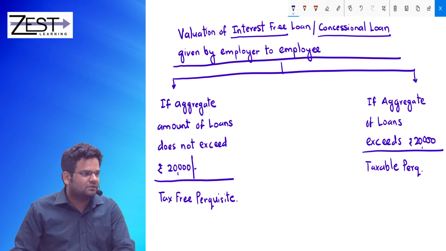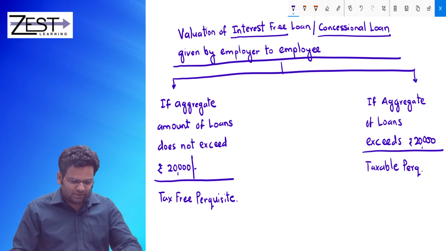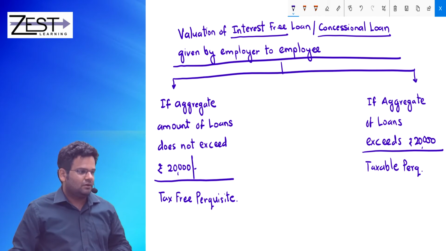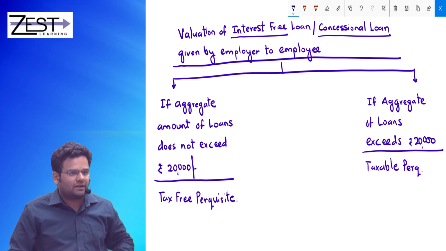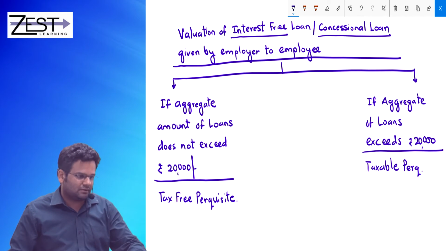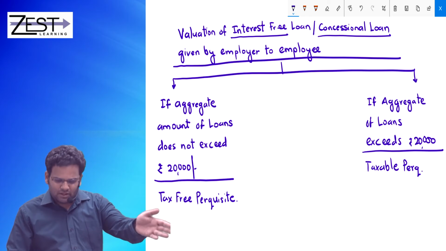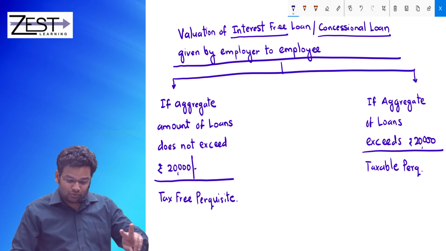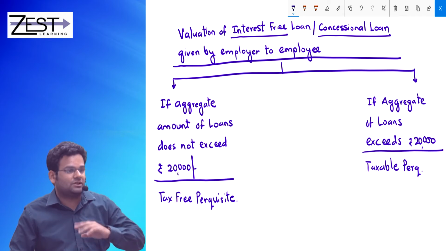What is this? Interest free. So it will become valuation of interest free loan. But if I am giving you loan of 5 lakhs and I am charging from you 2%, it becomes valuation of concessional loan. That's the difference between interest free and concessional.